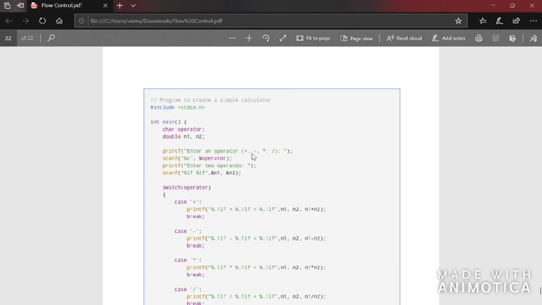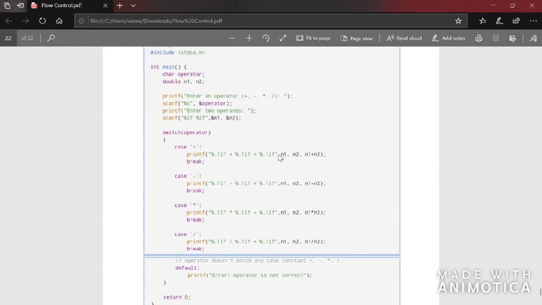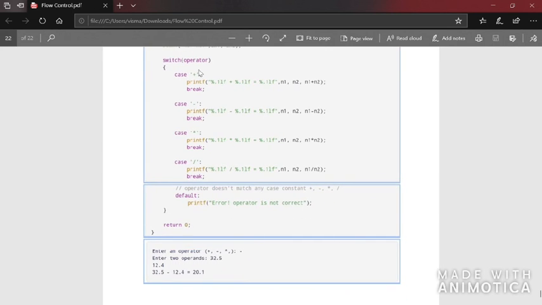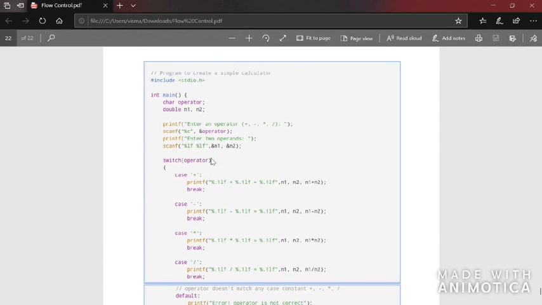You can use plus, minus, star, slash, colon. You can use anything, and then you have to enter one. After that, you are asked to enter two numbers. Now what they're checking is the operator. That is, they'll check the value which is stored in the variable operator.